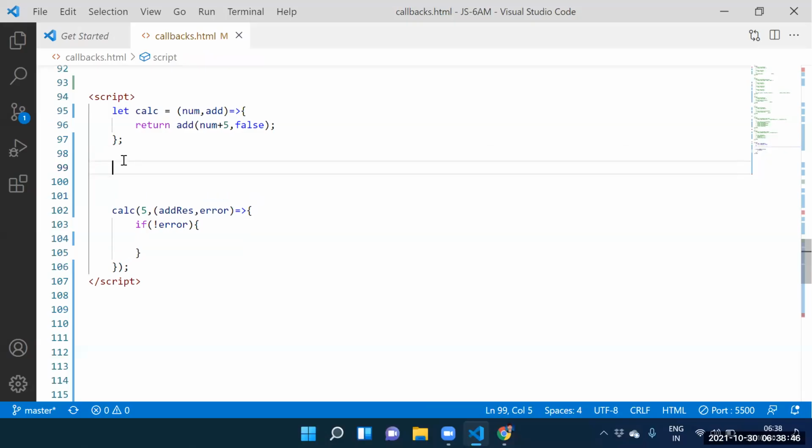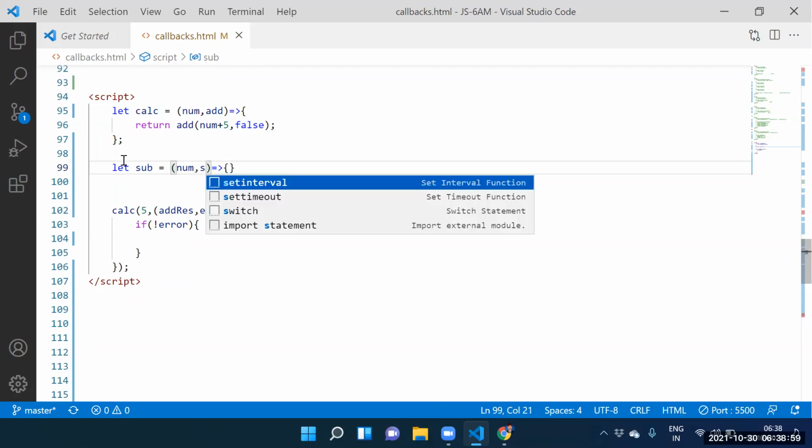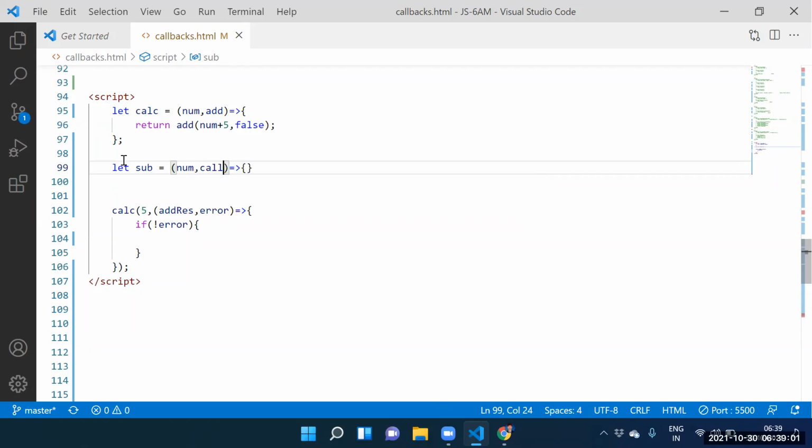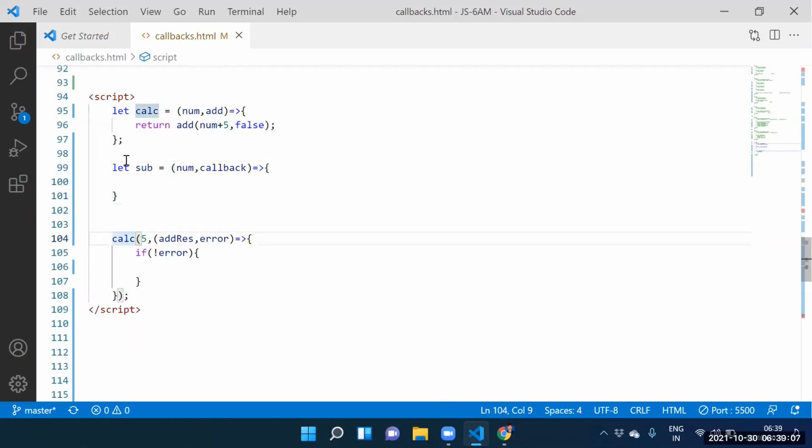Guys, let subtraction equal to arrow function. Here itself, num comma, we need to pass some callback. Anything here we can create, not an issue. Guys, what is the line number 99? It's a function. Yes, sir. Some xyz function.